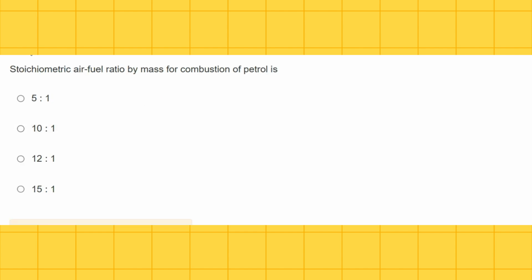Stoichiometric ratio, that is the ideal ratio, so that there is no knocking in the engine, by mass for combustion of petrol, that is we're talking about spark ignition engine, is 15:1.